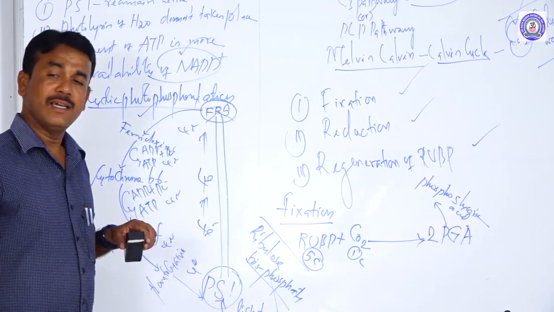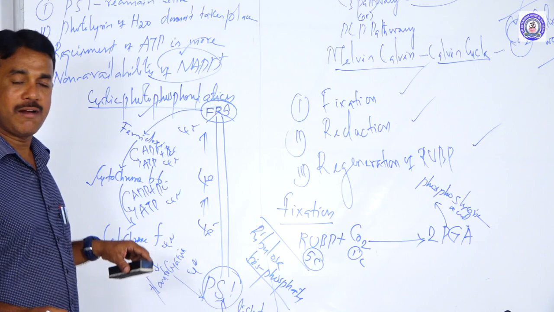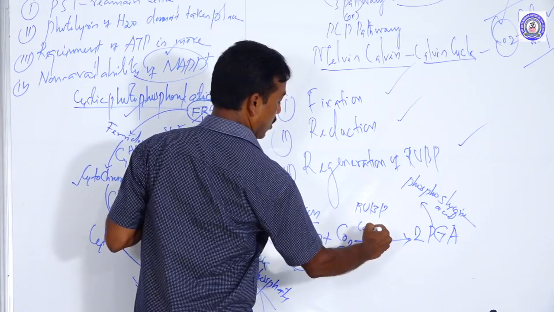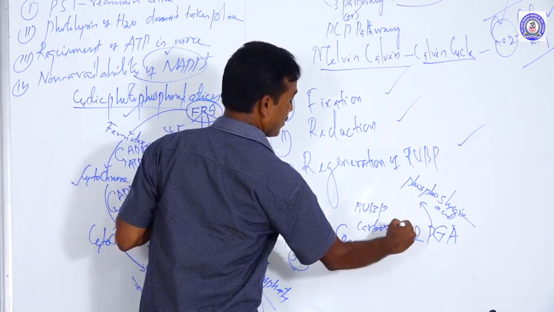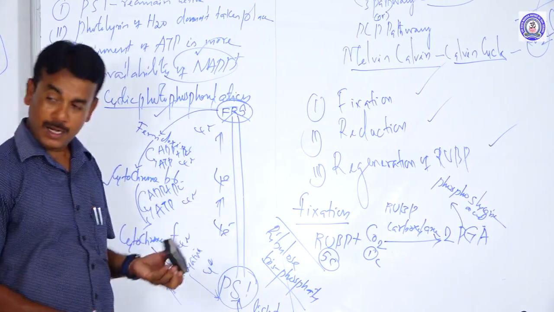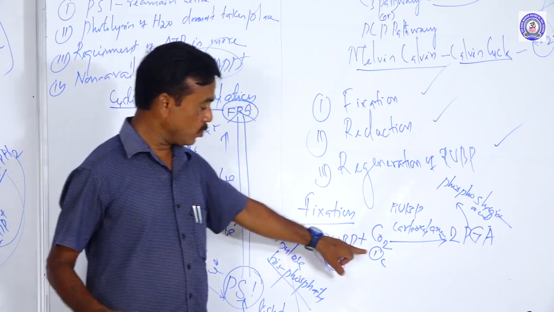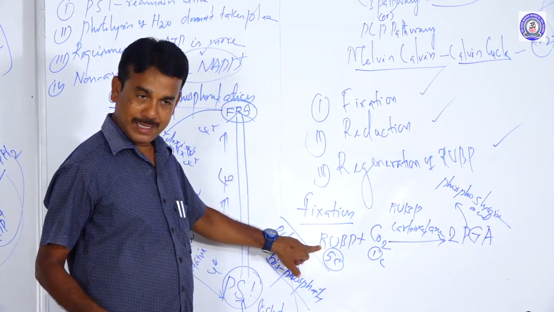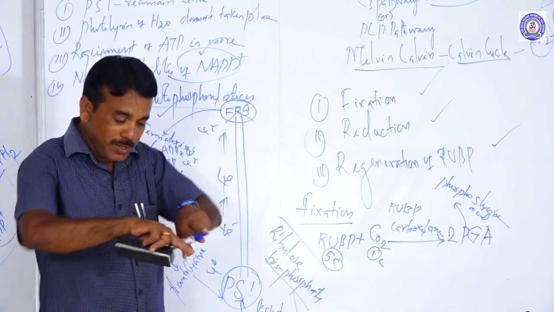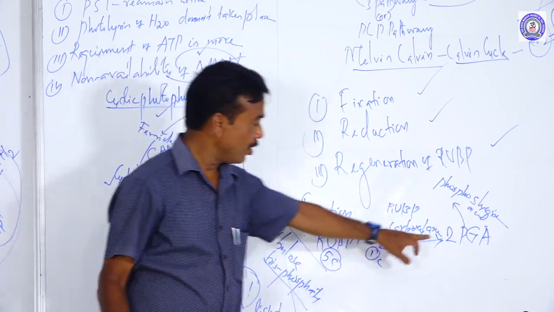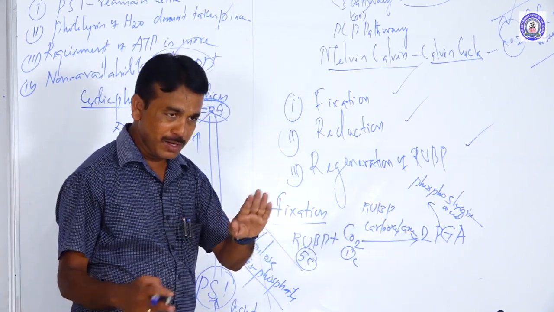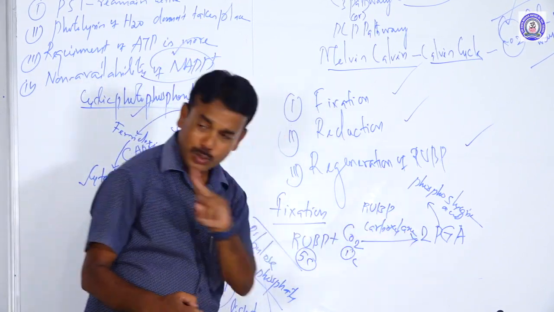Phosphoglyceric acid (PGA) is formed with the help of an enzyme. RuBP carboxylase helps the 5 carbon compound plus 1 carbon form a 6 carbon compound, which is unstable. That unstable compound breaks down, releasing 2 molecules of a 3 carbon compound, because the 6 carbon is divided into 2, each one a 3 carbon.